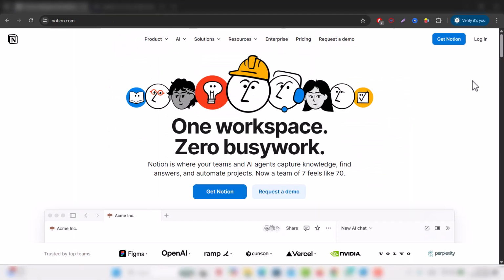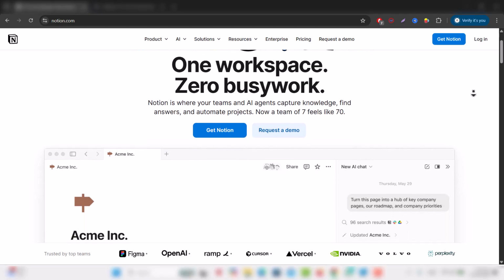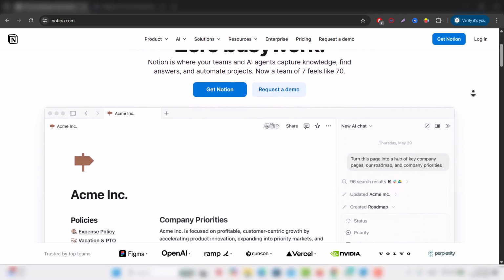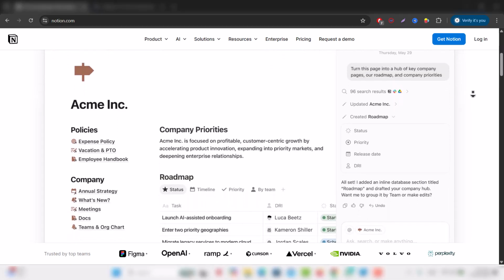Some people even combine them, using Notion for long-term planning and knowledge management while relying on TickTick for daily task execution. Each tool solves a different productivity problem, and understanding the difference is the key to choosing the one that truly fits your workflow.